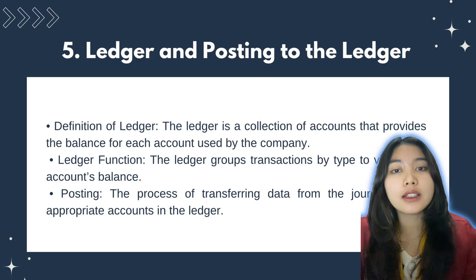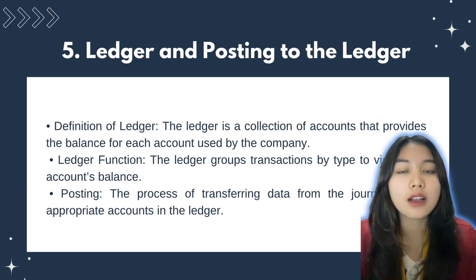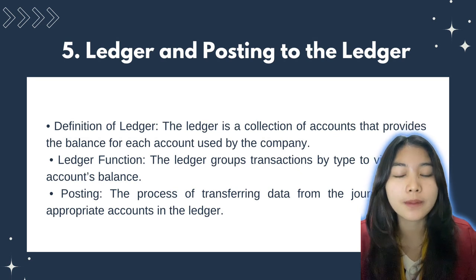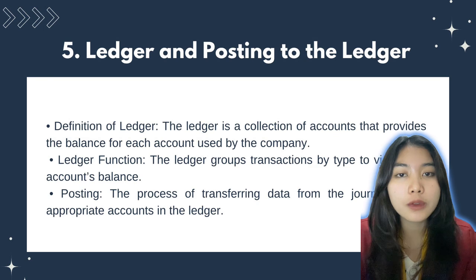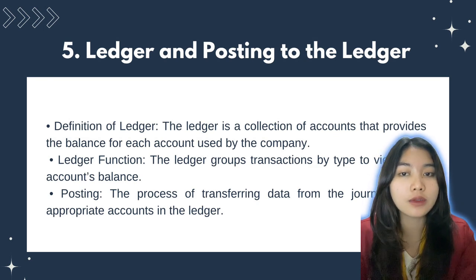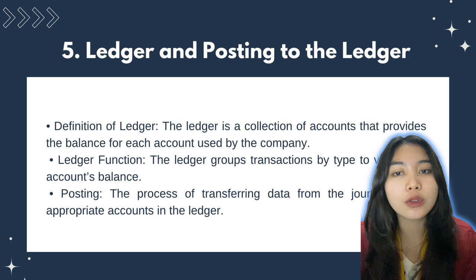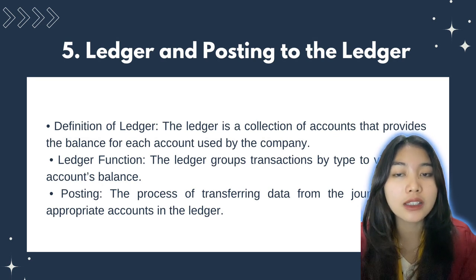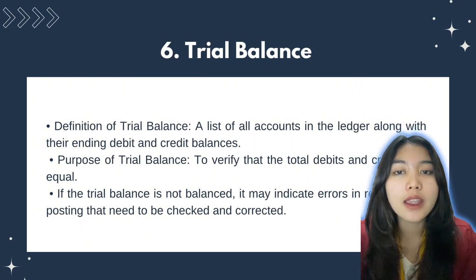Number 5, ledger and posting to the ledger. The ledger is a collection of accounts that presents the balance for each account used within the company. Function of the ledger: it groups transactions by type to view the balance of each account. And posting is the process of transferring data from the journal to the appropriate account in the ledger.